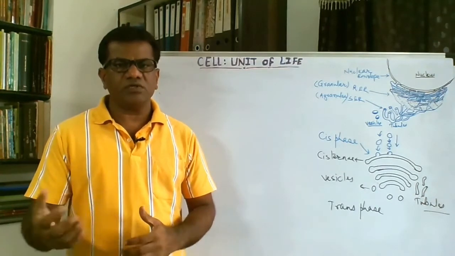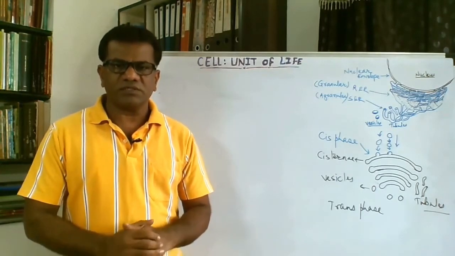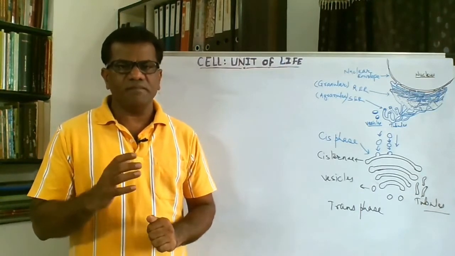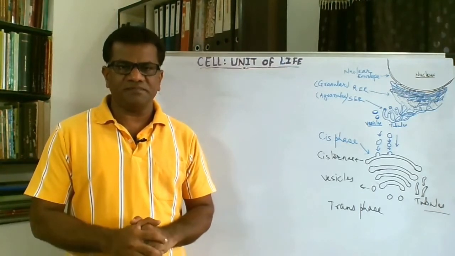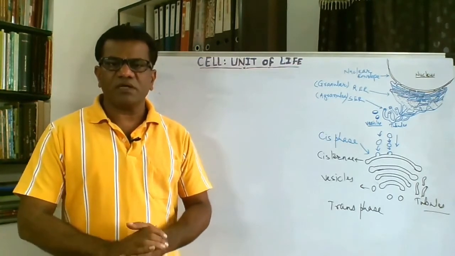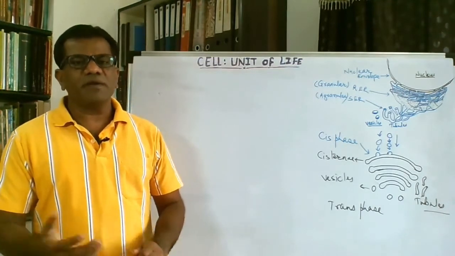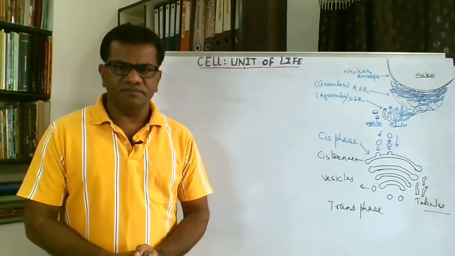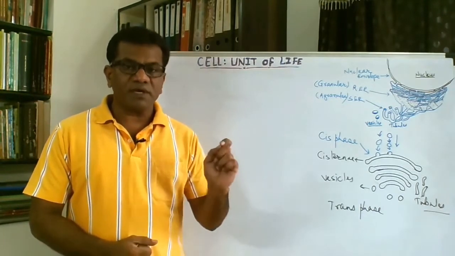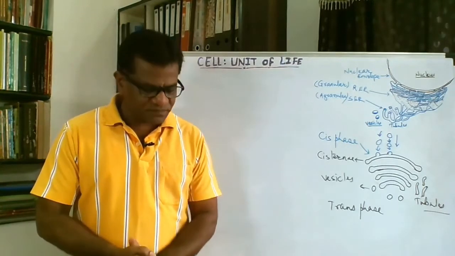transportation, storage of the proteins, so many secretory products, secretion, and at the same time it is the membrane factory. It supplies membrane wherever needed. The membrane is needed by the membrane bound cell organelles like lysosomes, Golgi complex, plasma membrane or the cell membrane, nuclear membrane, and like that.